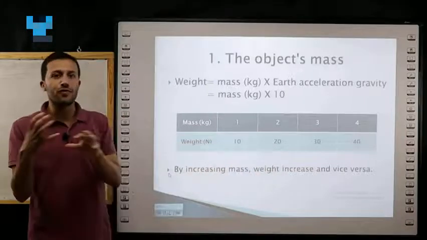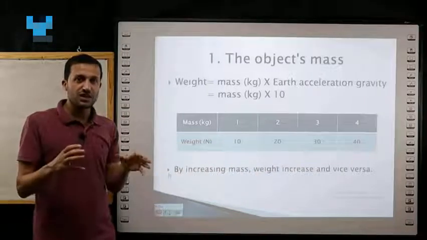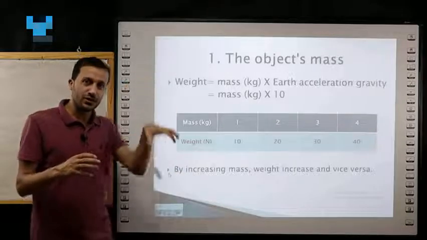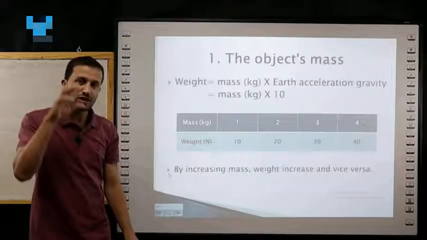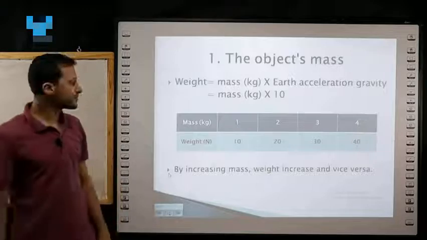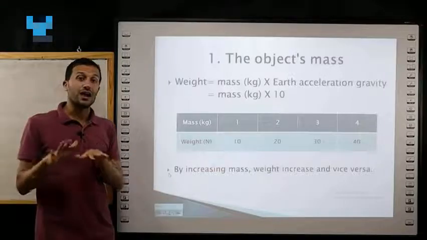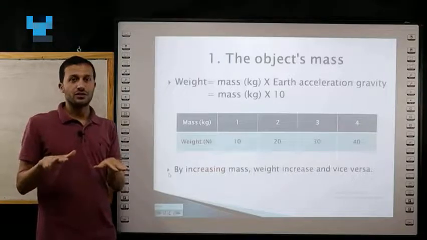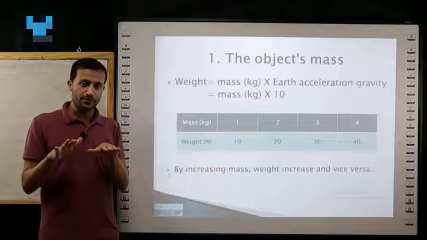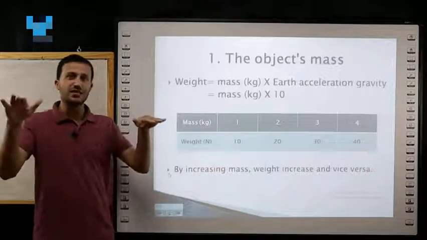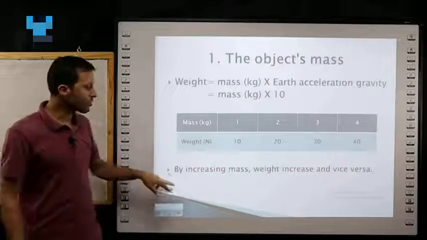What is the meaning of vice versa? It means that when mass decreases, the weight also decreases. It's called a direct relationship. Direct relationship means increase, increase, decrease, decrease.